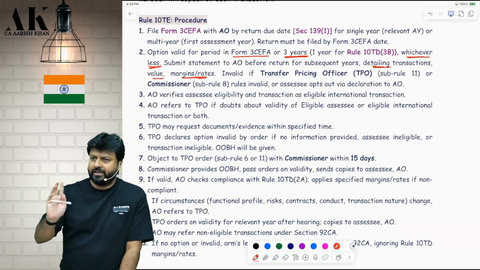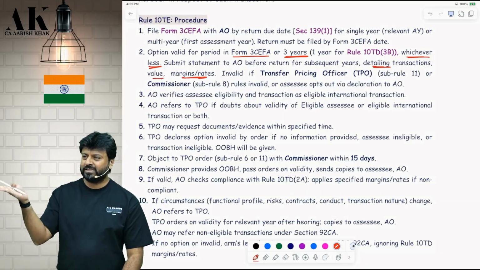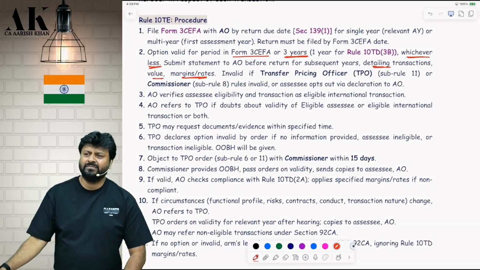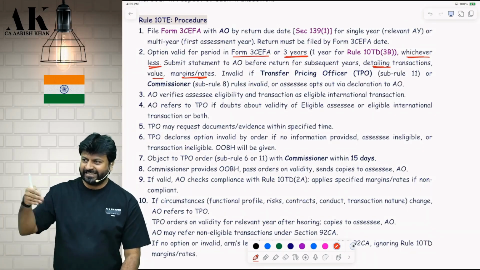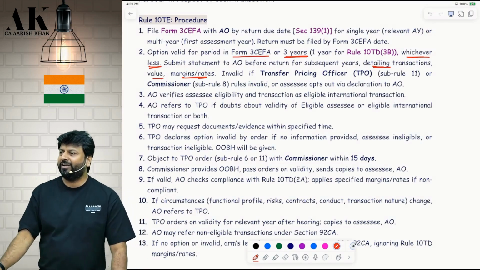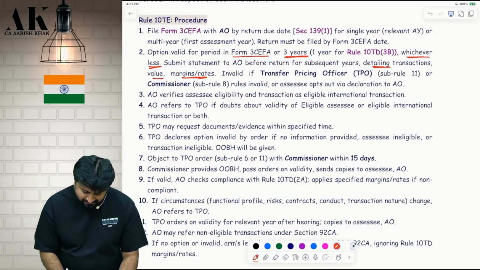You have to give all the details. Okay, what is your margin, etc. You have to give. Don't give the margin more than what is mentioned in the safe harbor, or it will get rejected there only. You have to show less than 17, less than 18, less than 24, less than 12, less than 18 and a half. Are you clear or not? Or at least that much, not more than that. Your margin should be only that much.